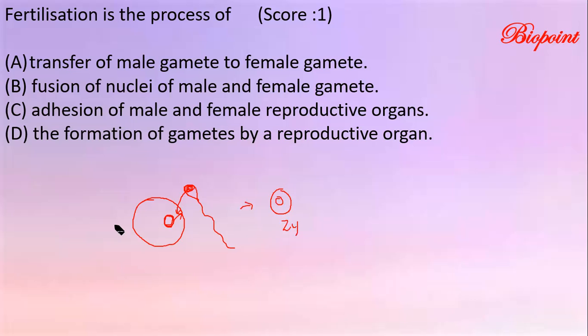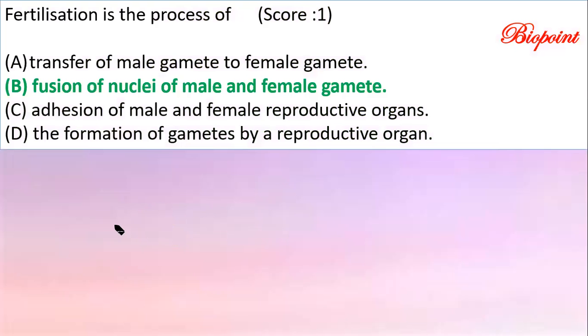So the correct answer is option B, fusion of nuclei of male and female gametes. Clear? Let's move on to the next question.